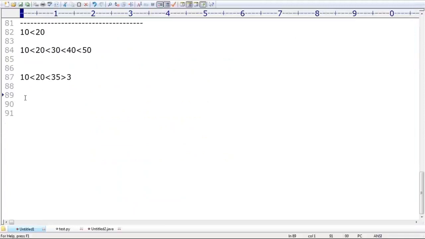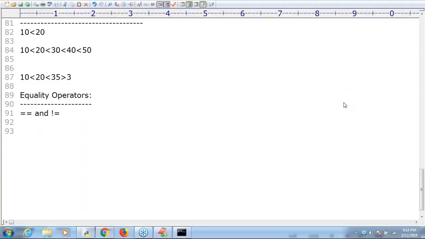This is about relational operators, right? What is the next topic we need to talk about? Equality operators. There are two types of equality operators: double equal and not equal. Double equal operator and not equal operator. These we will discuss in the next session, because there may be a gap. Tomorrow we are going to discuss in detail. Don't worry about that, sir.